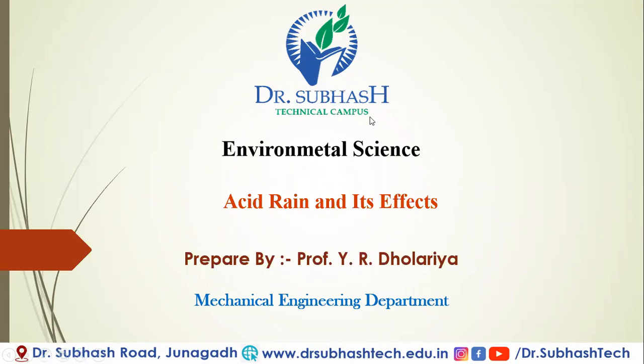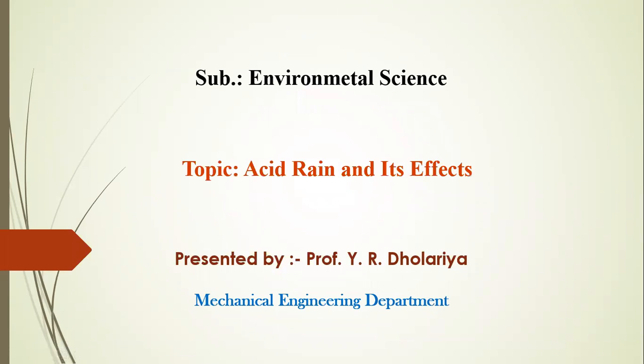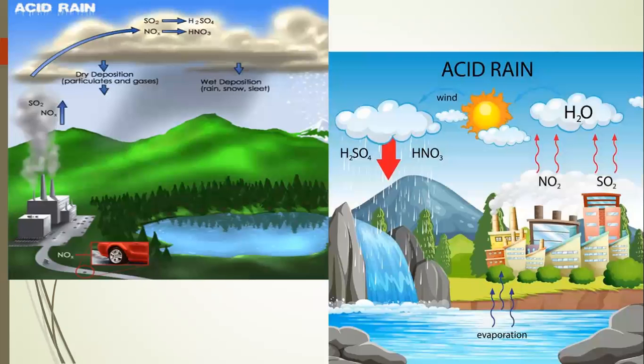Today we start our lecture on acid rain and its effects. We have to study this topic in the subject of environmental science. How does acid rain occur, what are the causes, and what are the effects on our atmosphere and ecosystem? This is the type of topic we will study in this lecture.